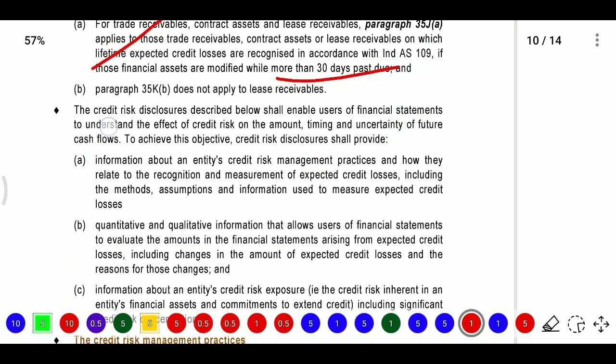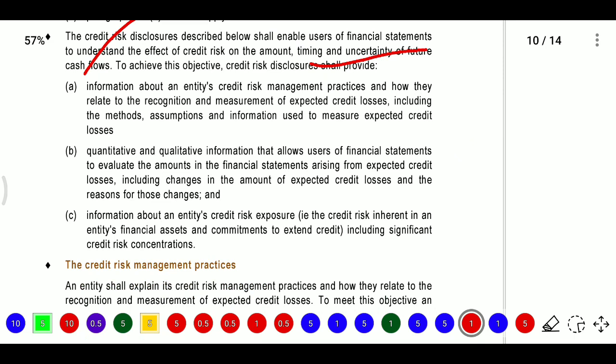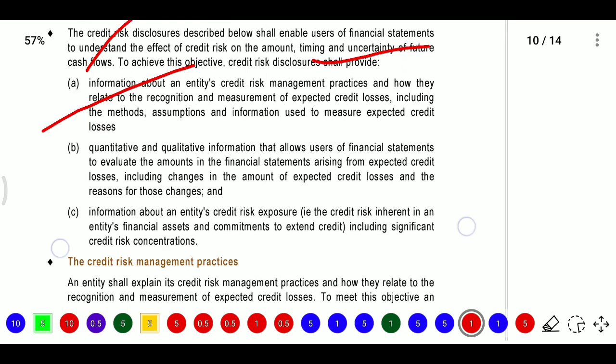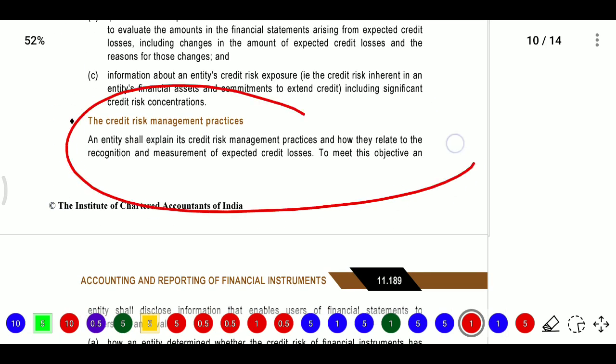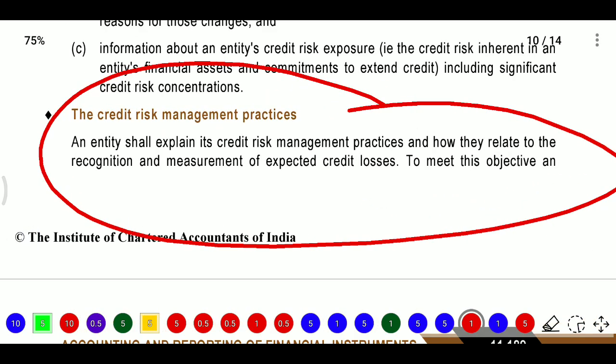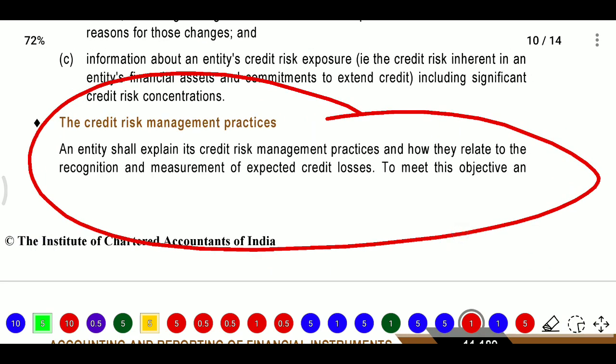The credit risk disclosures described below shall enable users of financial statements to understand the effect of credit risk on the amount, timing and uncertainty of future cash flows. So, we need to disclose information about the entity's credit risk management, and quantitative and qualitative information about credit risk. An entity shall explain its credit risk management practices and how they relate to the recognition and measurement of expected credit losses.